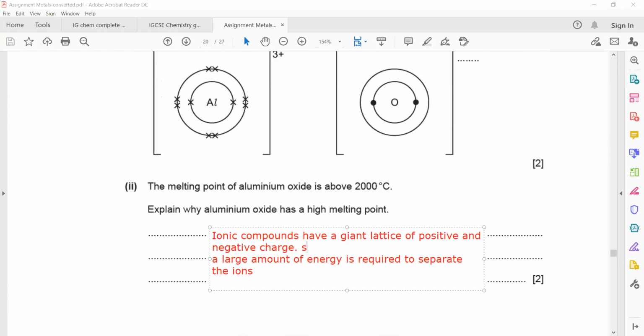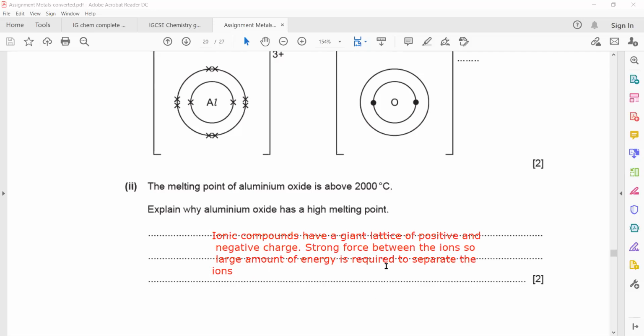Strong force between the ions. So a large amount of energy is required to separate the ions.